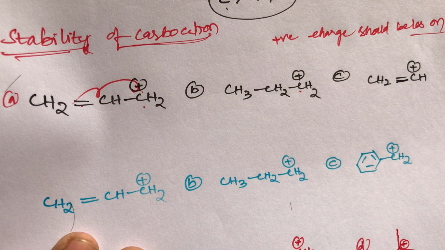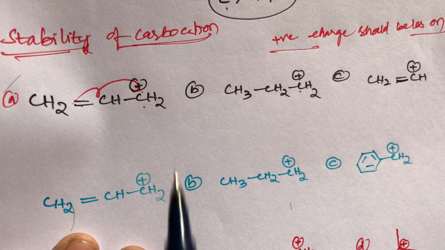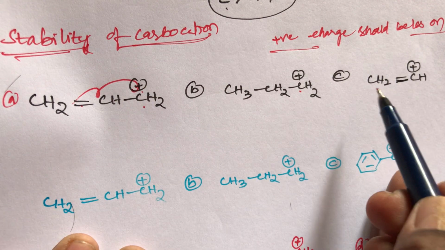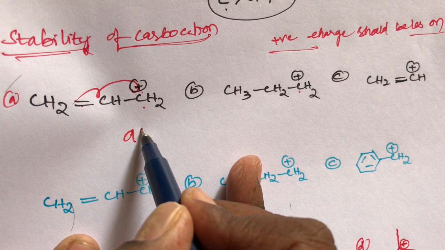Simply remember, students, the condition for stability of a carbocation: the positive charge should be less on carbon. Here the positive charge completely disappears, so that's why A is more stable.